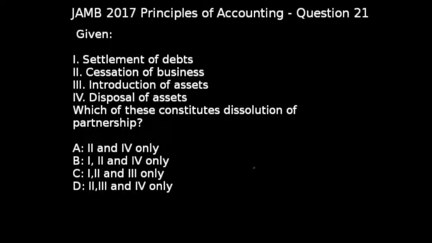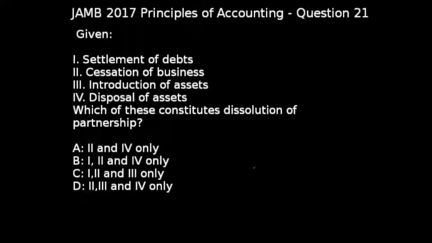Settlement of debts. Apart from that, II sees cessation of business. III sees introduction of assets. In partnership dissolution, you don't need introduction of assets, because introducing assets when a business is ending makes no sense, has no meaning. Then apart from that, IV sees disposal of assets. Now looking at these options carefully, you agree with me that the odd option here is introduction of assets.